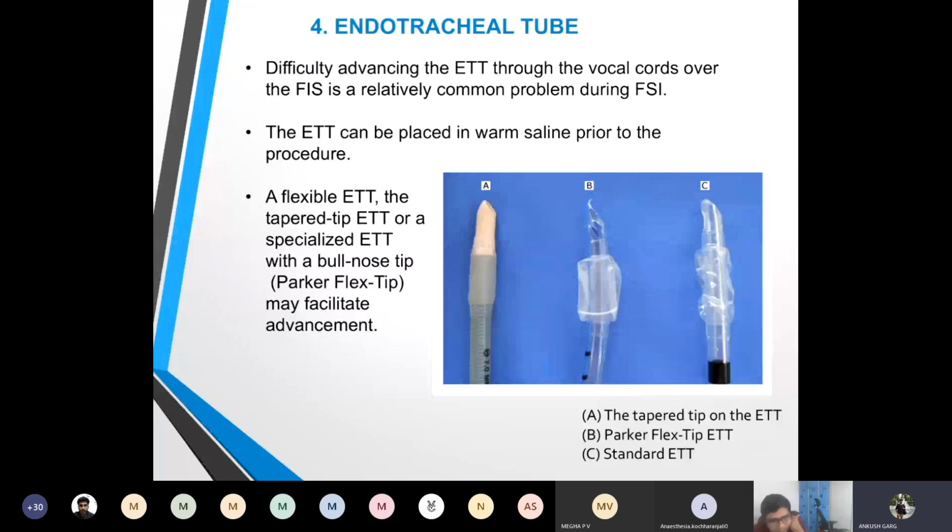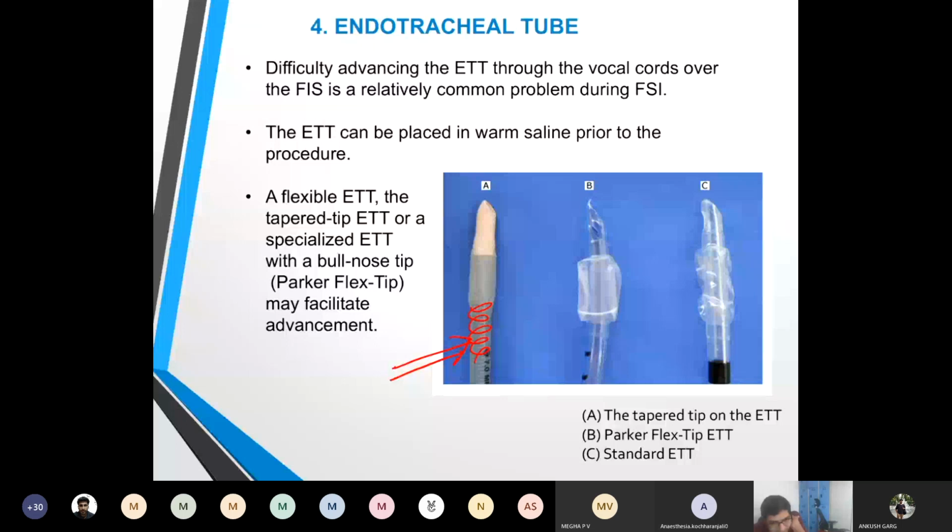This tube A is flexible and wire reinforced. Can you see those coils inside the tube lumen? So it is a wire reinforced flexible endotracheal tube. And this one specially has a silicone tip and is used with the intubating LMA, so it is easier to pass.